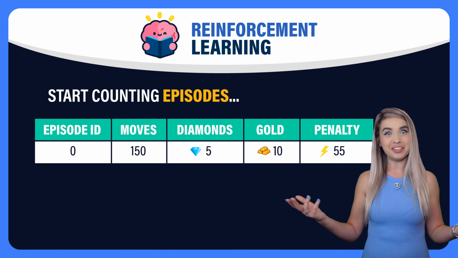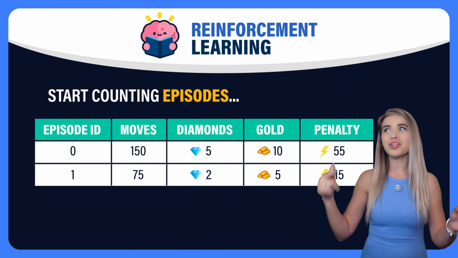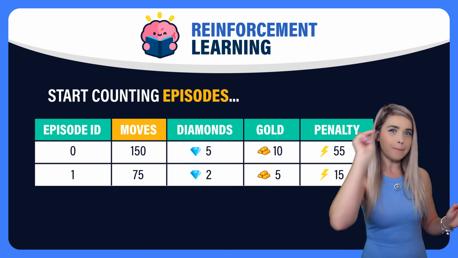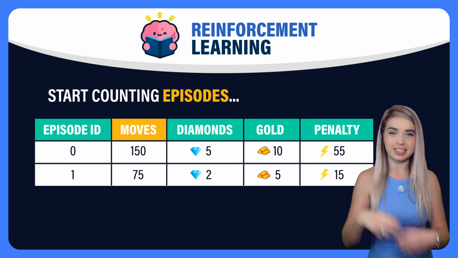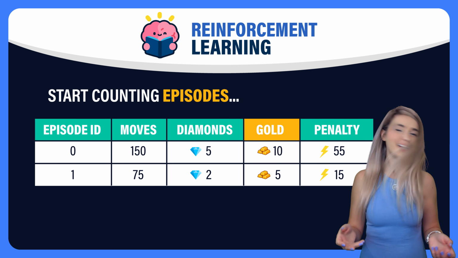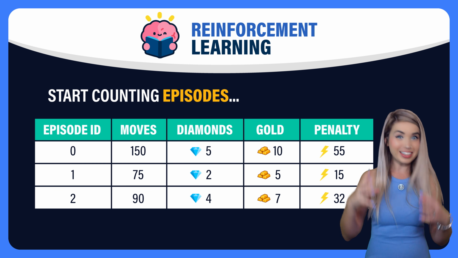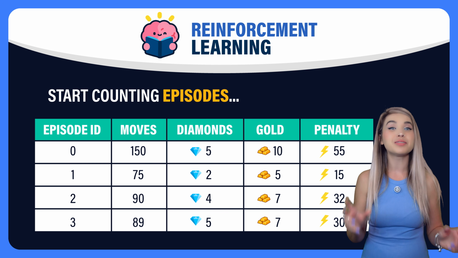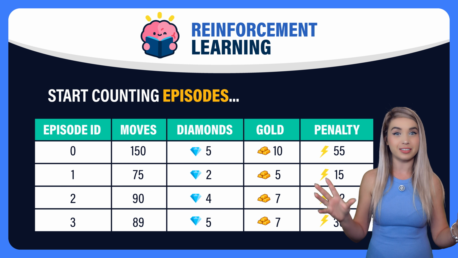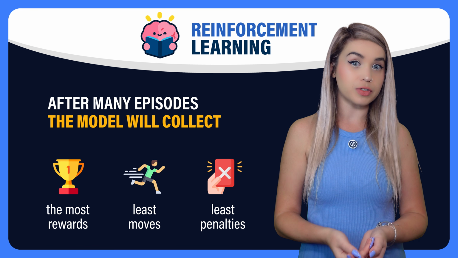So let's say that in the second episode, our model finished the maze in only 75 moves. But it only collected 2 diamonds and only 5 chunks of gold. Not good. We need more treasures. So let's do it again and again and a million times more until it finally learns how to collect the most rewards in a minimum number of moves.